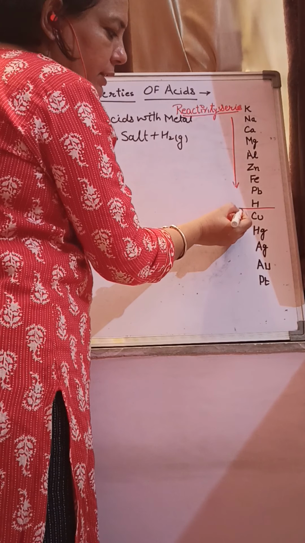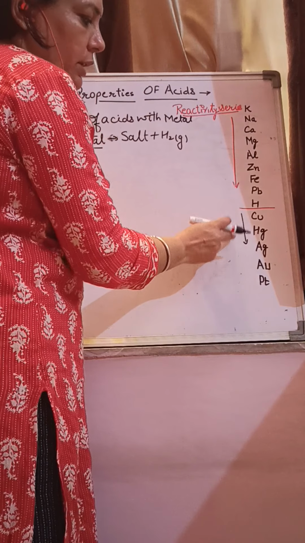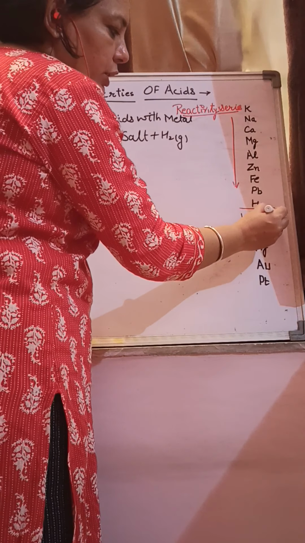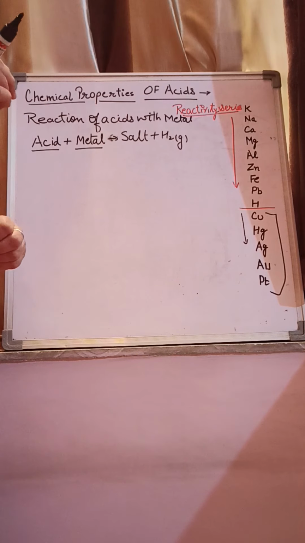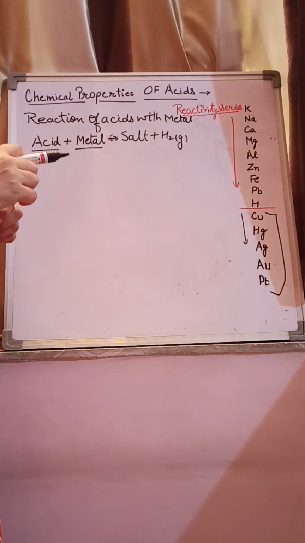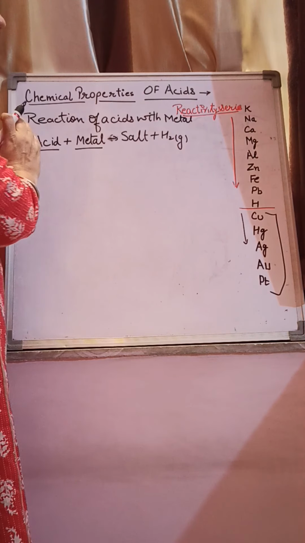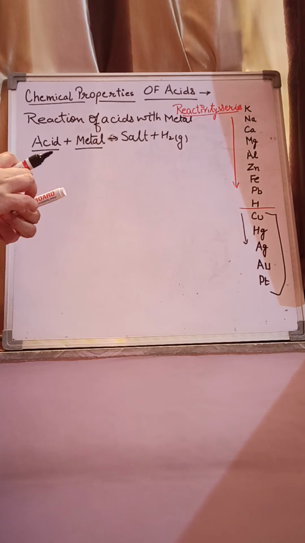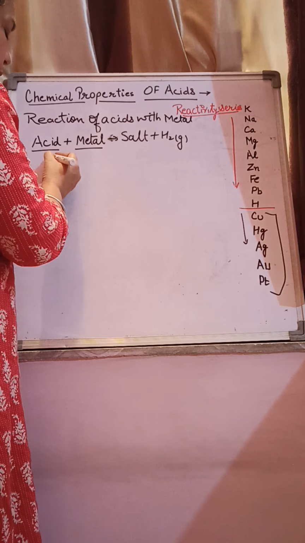As you can see, some metals are written just below hydrogen. So these are less reactive metals. Metals which are less reactive than hydrogen are not able to displace hydrogen from acid.